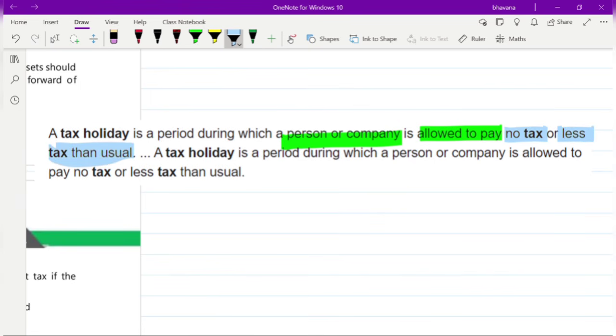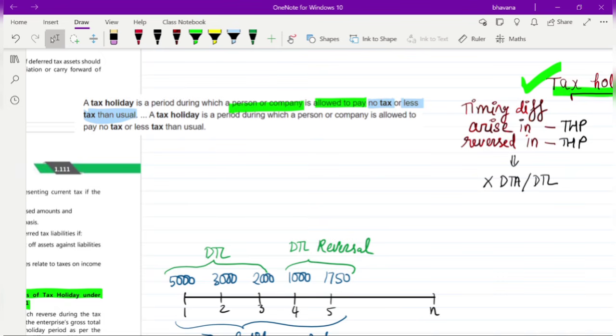So there will be a period in which that company need not pay tax at all. Even though they are liable to pay tax, they need not pay tax at all, or they can pay only very less tax compared to what they actually should have paid. So tax holiday is a period during which a person or company is allowed to pay no tax or less tax than usual.